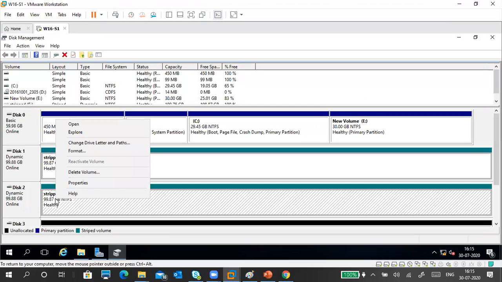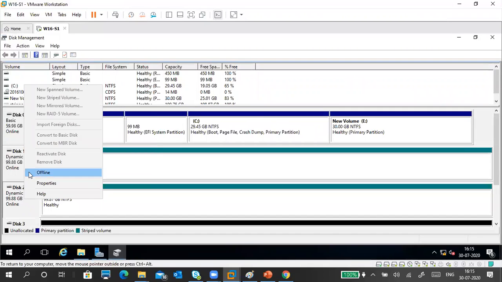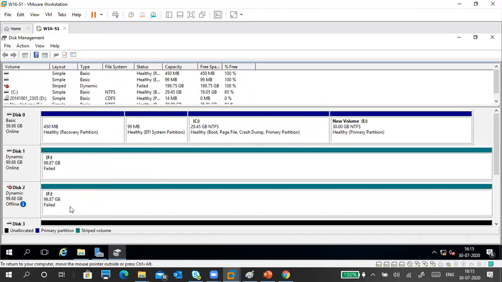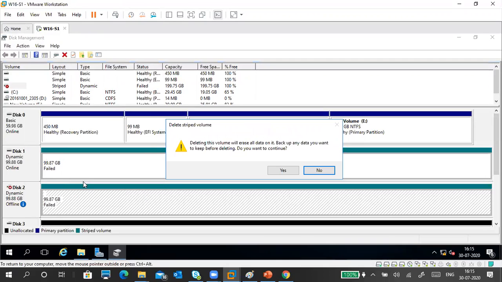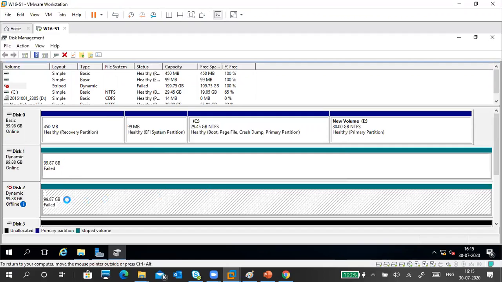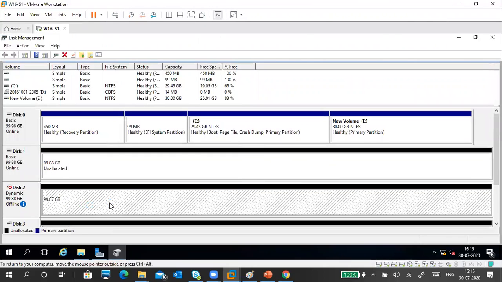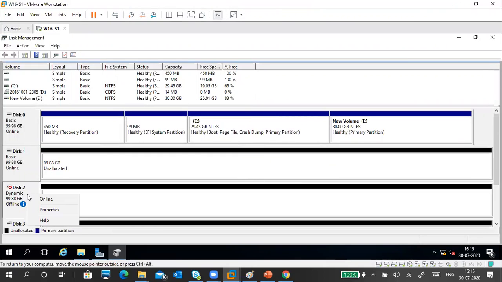Otherwise, if I format or delete the volume, the entire thing will be deleted. I made it as a volume, so I cannot do that. I can reactivate or delete the volume. So I'm deleting this volume, and the entire data is lost, and this becomes offline again. Okay, so that is the one, and we have 7 minutes to do two more things.